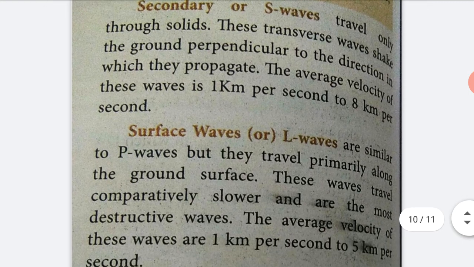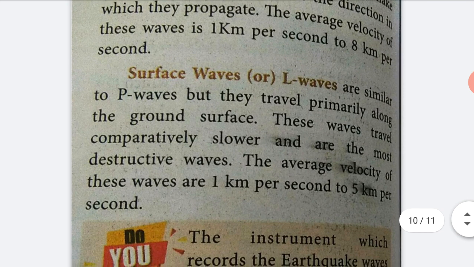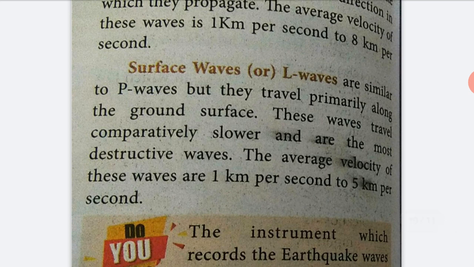The surface waves are L waves. They are similar to the P waves, but they travel primarily along the ground surface. They travel slower than the primary and secondary waves and are the most destructive.